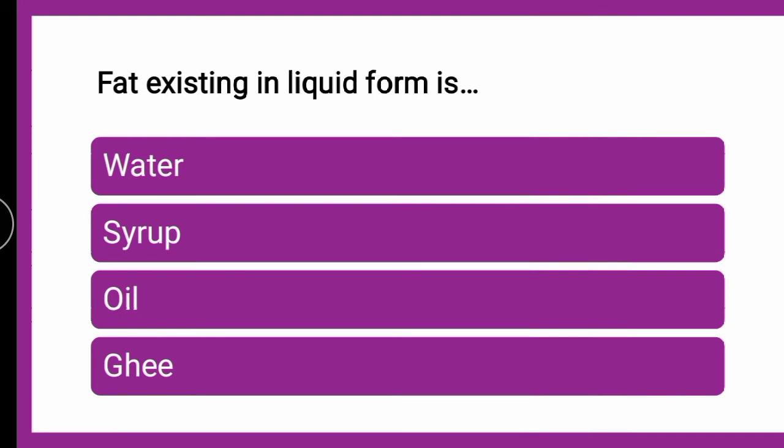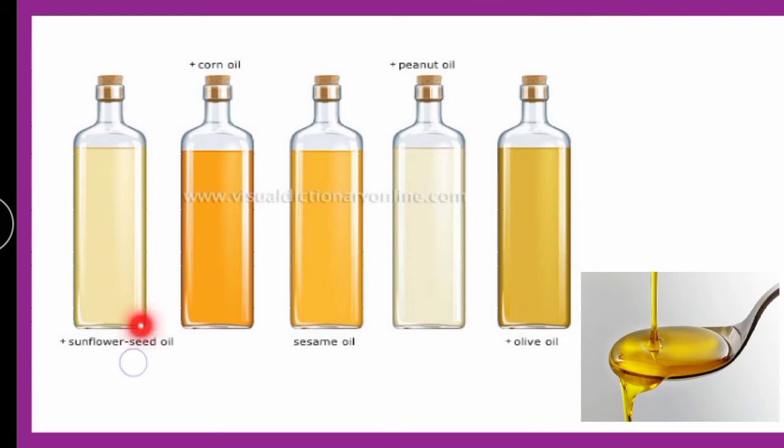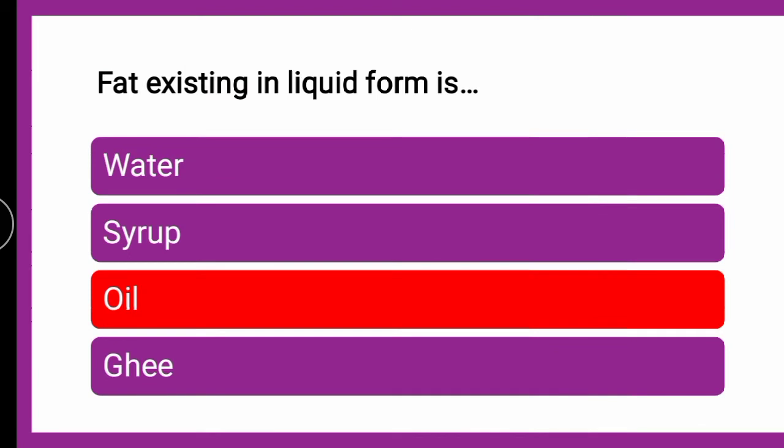The next question is: fat existing in the liquid form is dash. Whether water, syrup form, oil form, or ghee. This is a very general and simple question, so all of you can guess your answers. The fat which exists in the liquid form is nothing but oil, which you can see in the image. So the correct answer is oil. Fat, when it exists in liquid form, is oil.